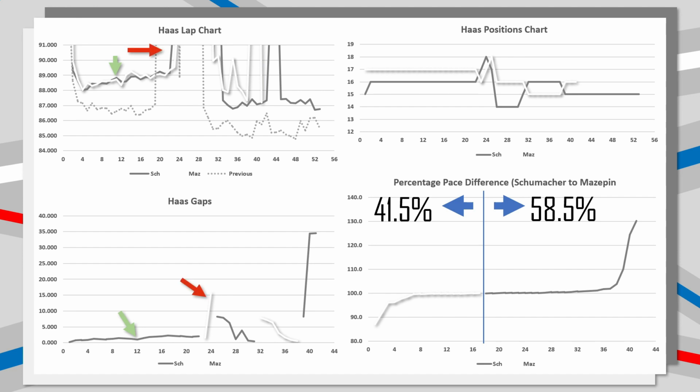There was absolutely nothing to separate the two Haas cars up until the safety car period, where again, there's that little bit of pit stop confusion, exactly like we had with the Alpines. However, Mick Schumacher ended up maintaining his position over Mazepin. Now, post-safety car is where the differences really started to pop up. Mick Schumacher was able to put in a consistent 87-second lap times for around 15 or so laps. However, Nikita Mazepin was not able to do this, which led up to their ultimate collision, and then obviously the subsequent Nikita Mazepin retirement with his engine issue.